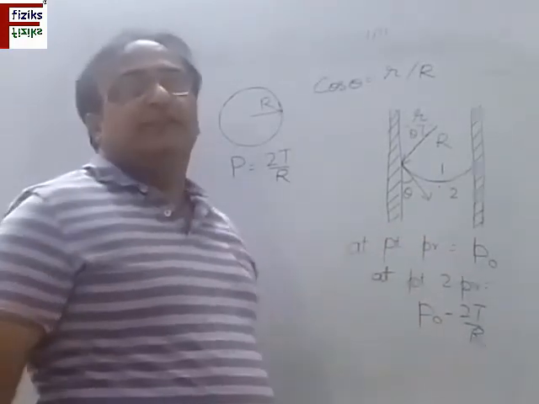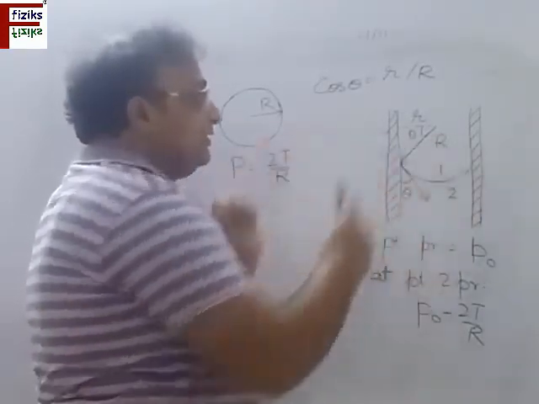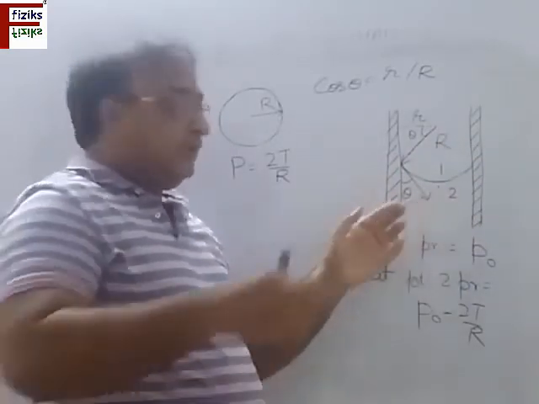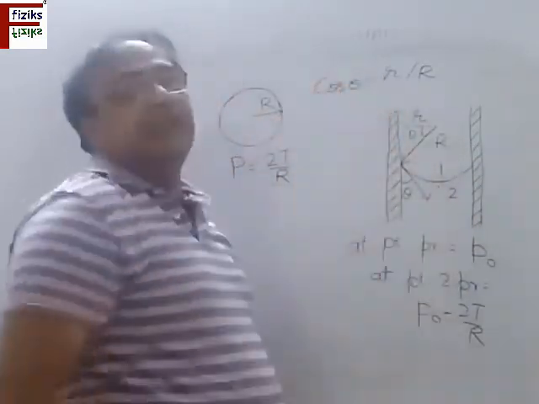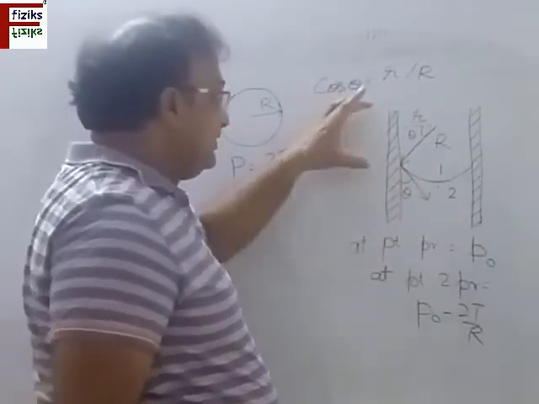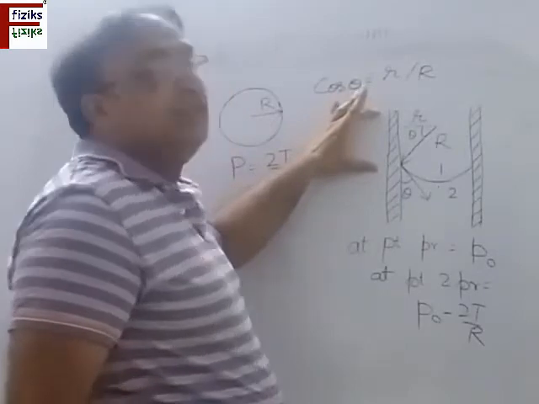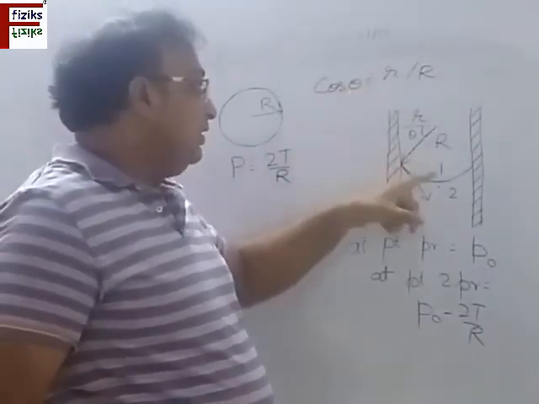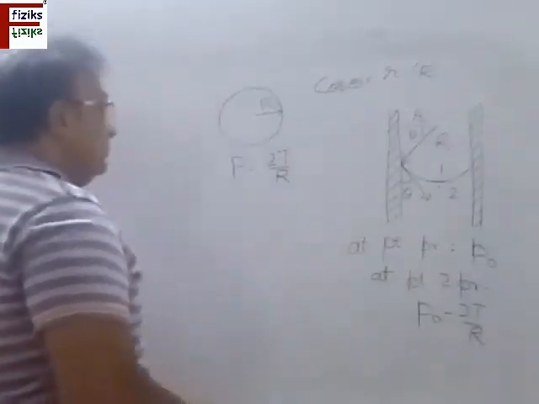So to compensate for this, the liquid from the surroundings, that is, in the container in which it has been kept, flows into the capillary tube to make the pressure equal, and as a result the liquid level rises to a height h until the pressure becomes equal at point 1 and at point 2.